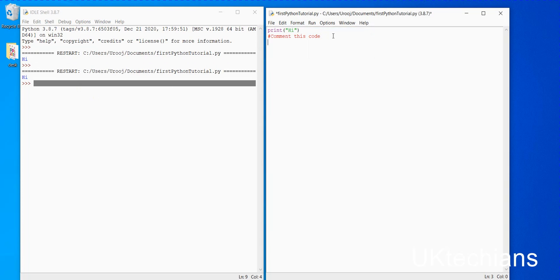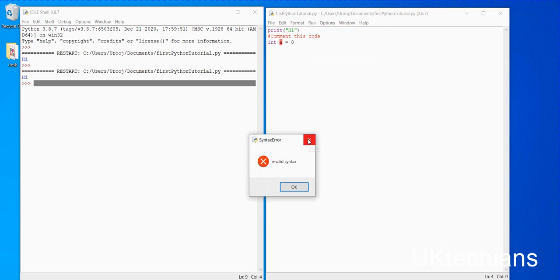In Python, we don't have to initialize data with its data type. I don't want to write int a equals 0. So let's save and then run. It says invalid syntax because data types are not valid in Python.